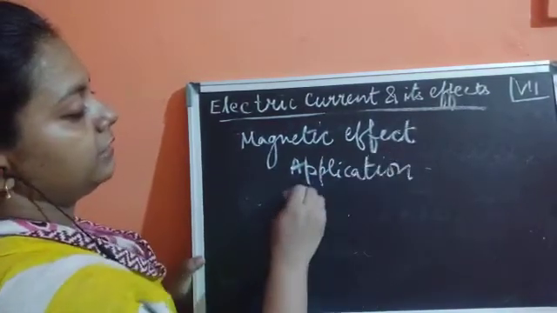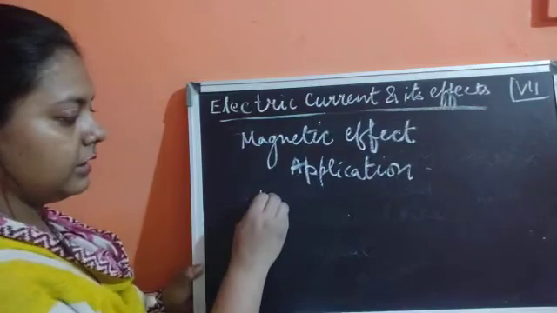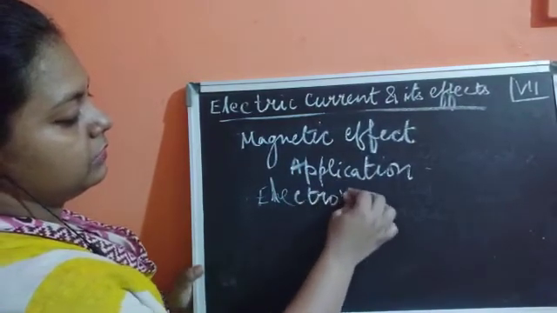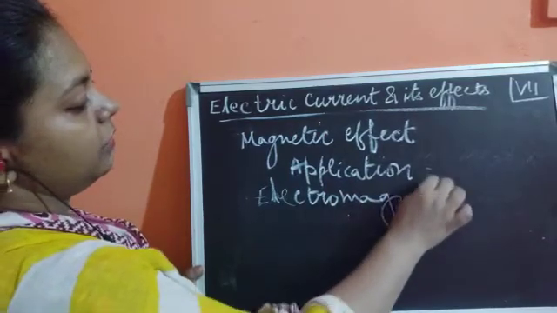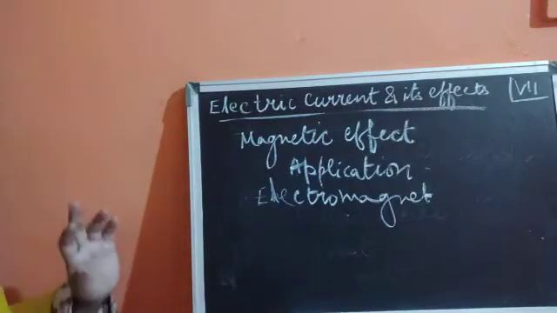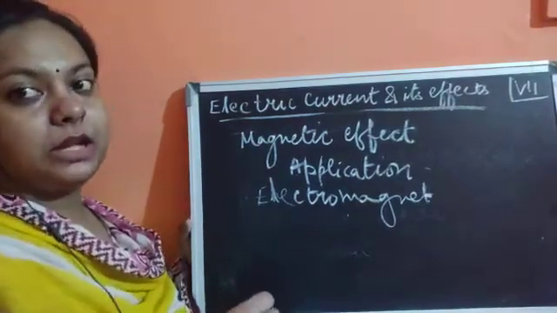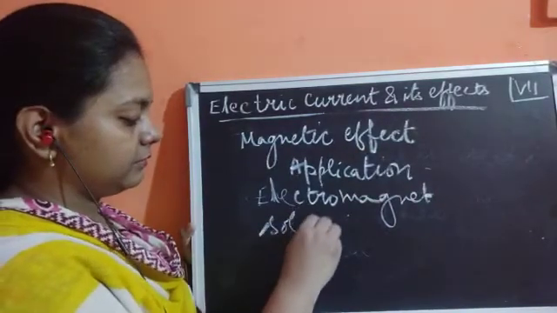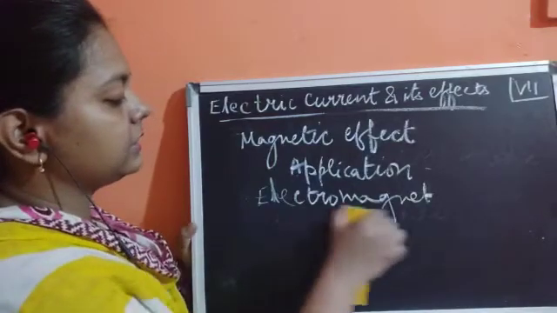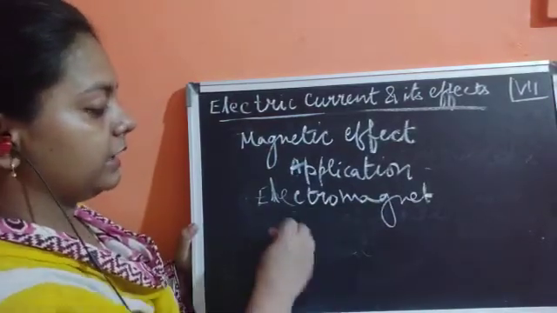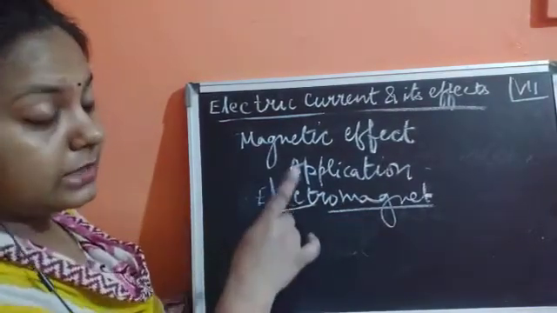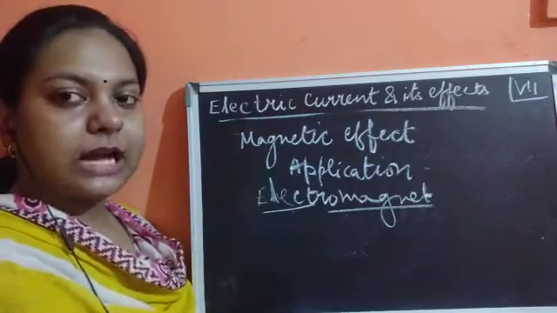Application of magnetic effect is in the electromagnet. Now what is this electromagnet? Before starting this, we must understand the meaning of the word solenoid. I must discuss this later, but still you should remember the meaning of this word electromagnet. So we'll introduce this term electromagnet.